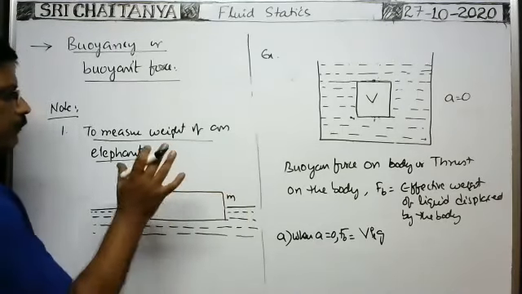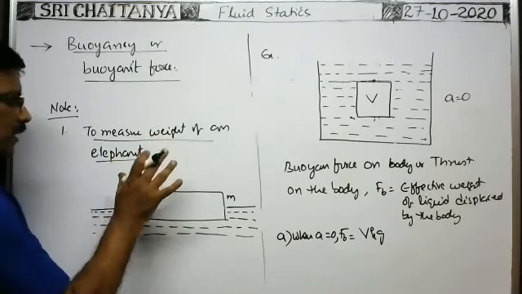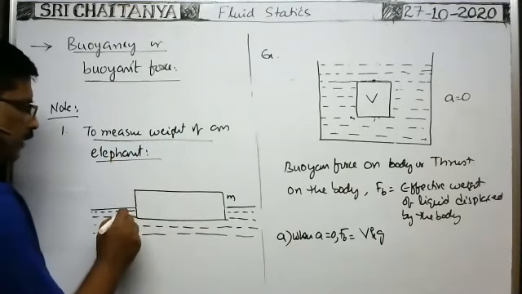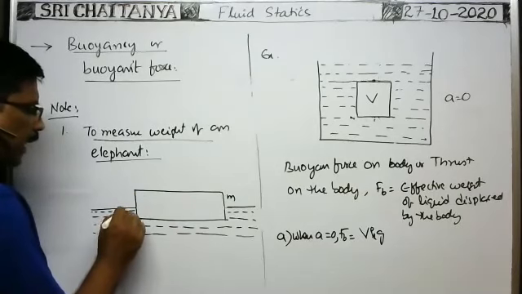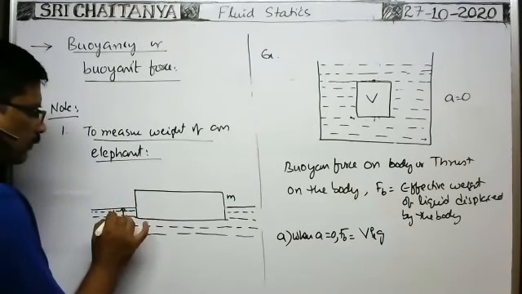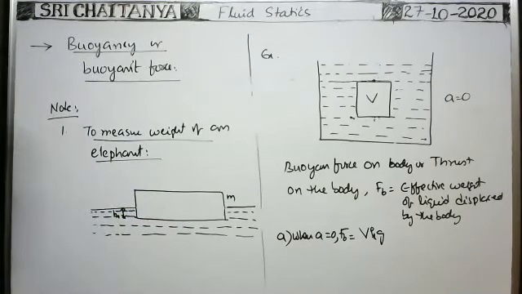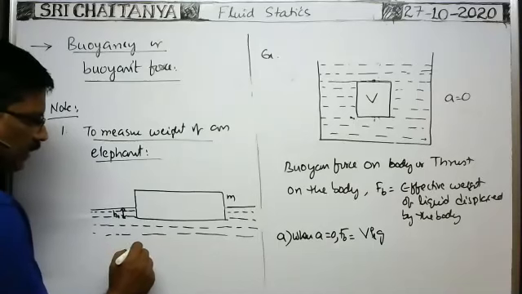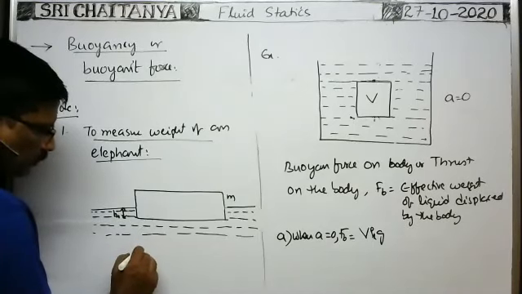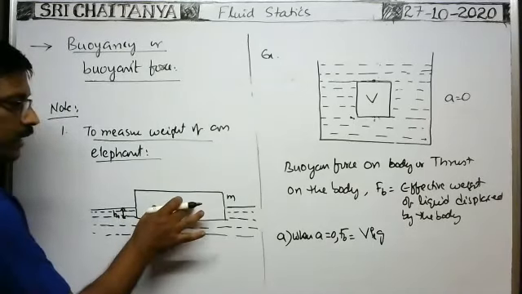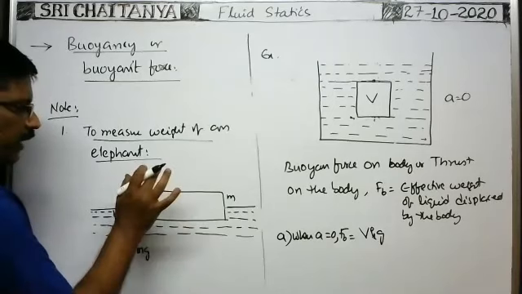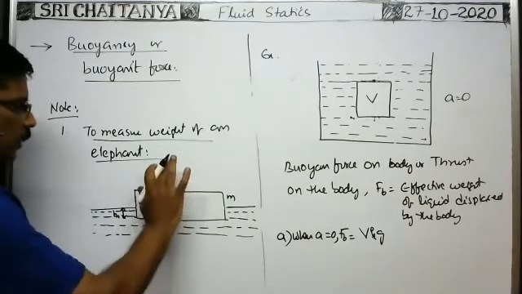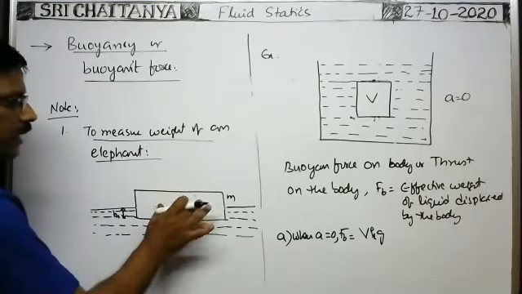At first, whenever the plank is kept over the surface of the water, the plank submerges up to a depth of H1. In this case, the weight of the plank balances the buoyant force. As it is floating and under equilibrium, the weight of the plank, mg, is downwards and the buoyant force is upwards. As they are equal, the plank is under equilibrium.